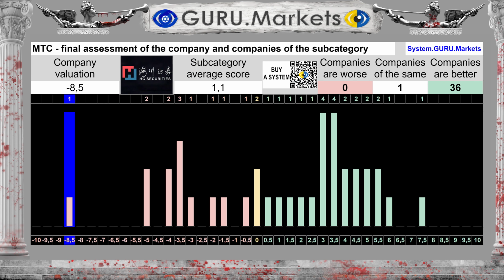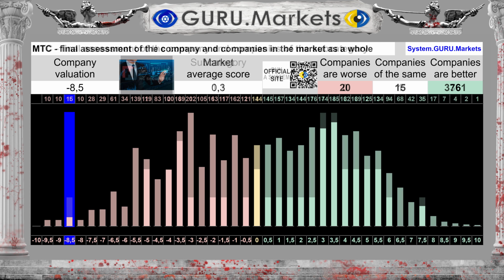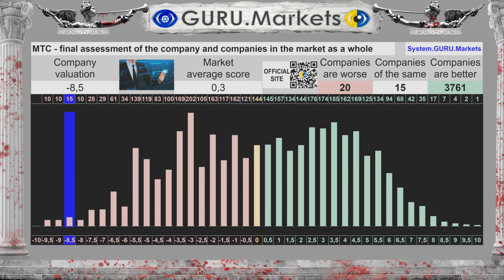Overall result: -8.5 out of 10 points. Average result for the subcategory: 1.1 points. If you look broadly, within the market as a whole, note that the average result for the stock market as a whole is 0.3 points, against a score of -8.5 points for the company Mmtec Inc.